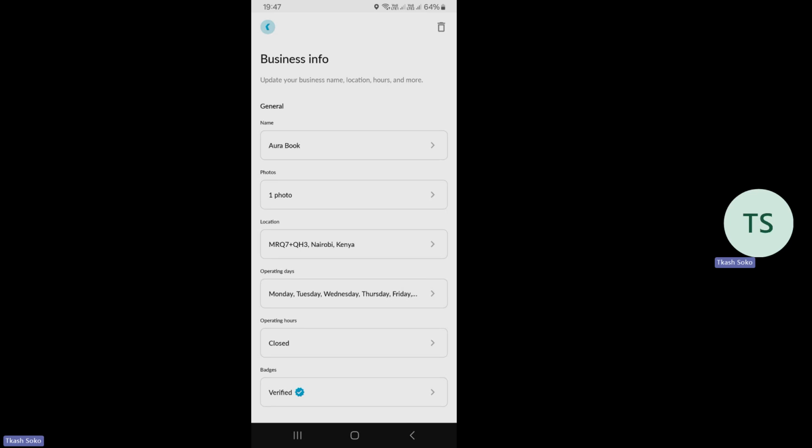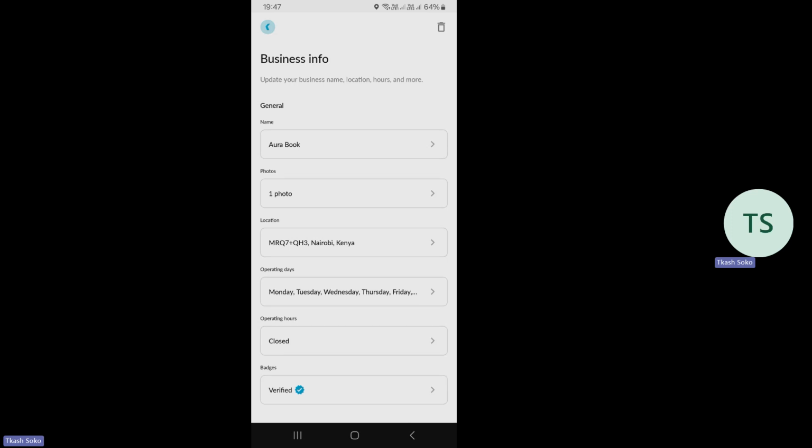Then the number of photos that are there. This photo is the one on the profile, like your business logo. That is what they are calling the photo there. It is only one, which is sufficient for my business. The location of the business will be there, Nairobi, Kenya.